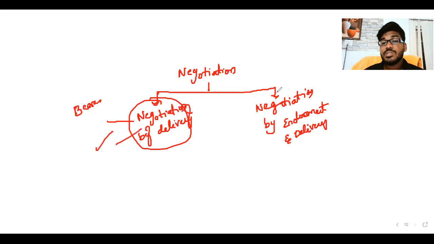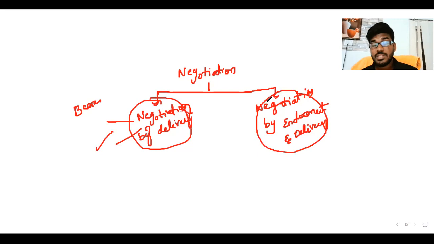Negotiation by endorsement and delivery: order instruments are those where the payee name is mentioned. How can you transfer? Just mention "endorse to person Y" and sign. That is called endorsement and delivery.